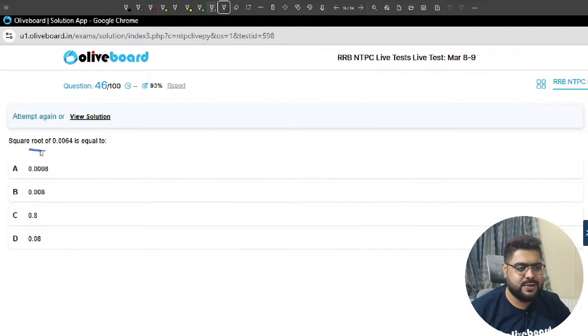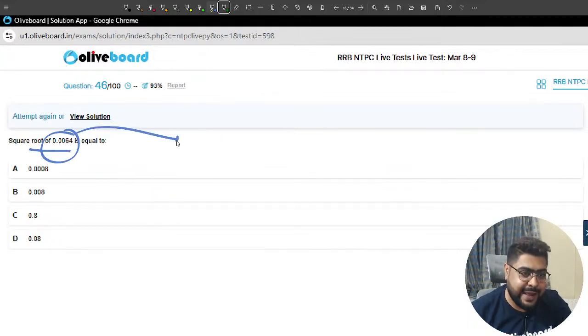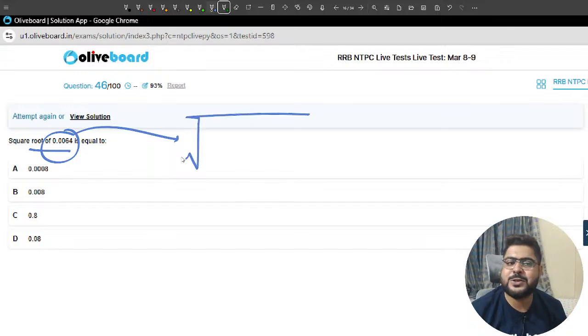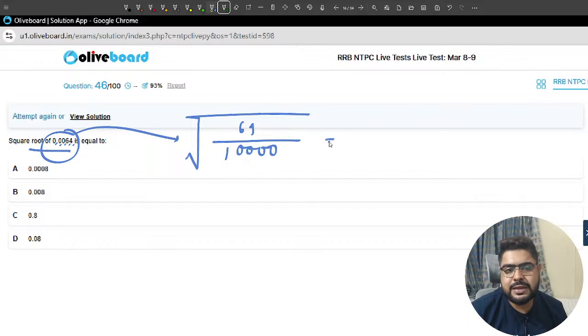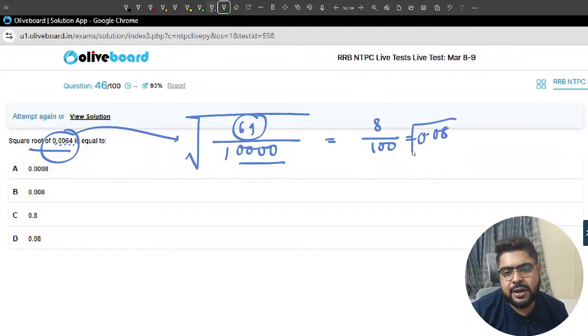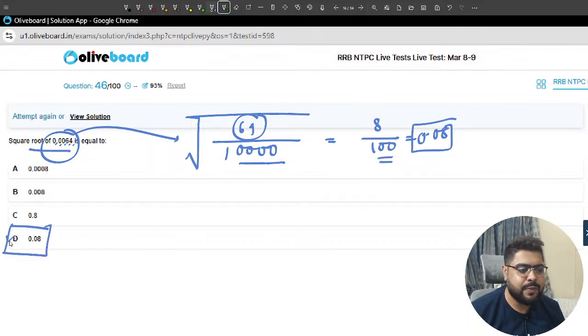Next one, square root. Sir, always do not take any chance here. I have seen countless students make mistakes here. Always go into the fraction. Sir, for the point I'll put 1 and there are 1, 2, 3, 4 places, so 1, 2, 3, 4 zeros. So square root of 64 is 8. There are 4 zeros, so outside it will be 2 zeros. So 0.08, sir, because 100 means there has to be 2 places after the decimal. So 0.08, option D. Option D, sir.